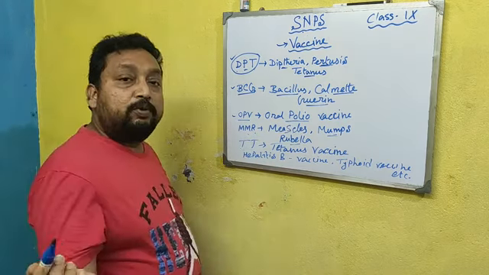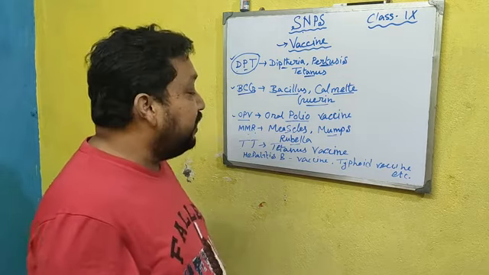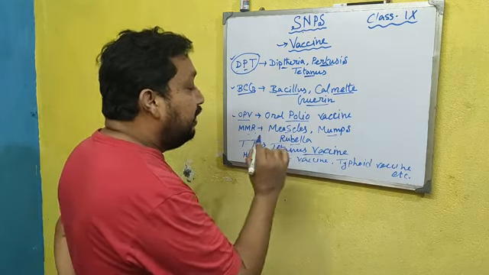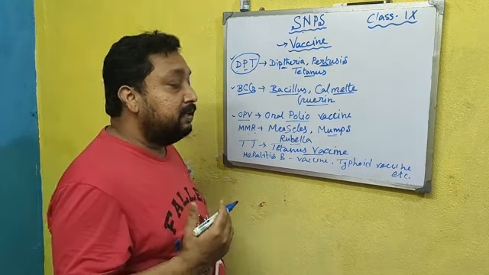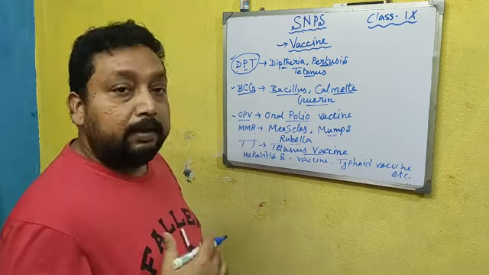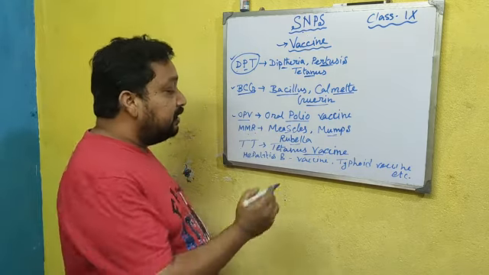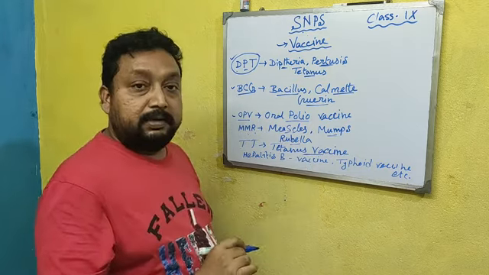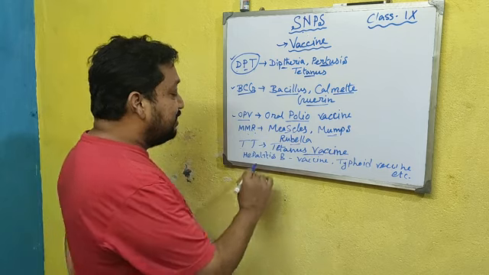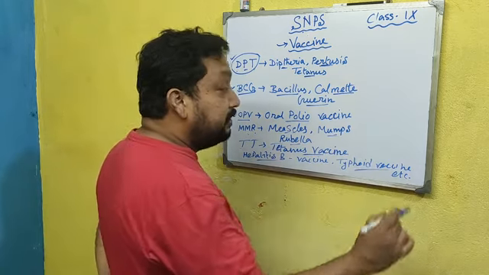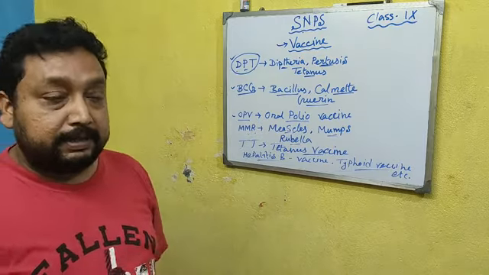TT is a very common vaccine; we all know the tetanus vaccine. It gives us immunization to fight against tetanus. And there are a lot of other vaccines, like the hepatitis B vaccine and the typhoid vaccine. These are the names of vaccines.